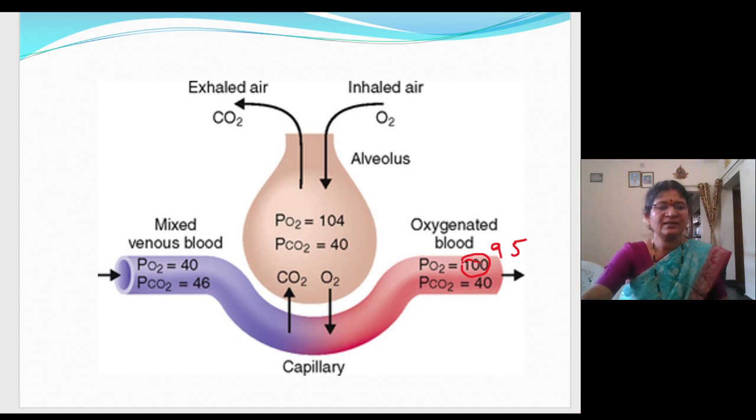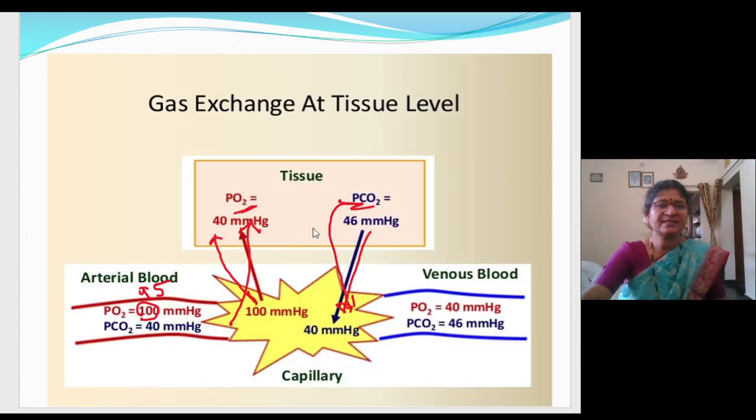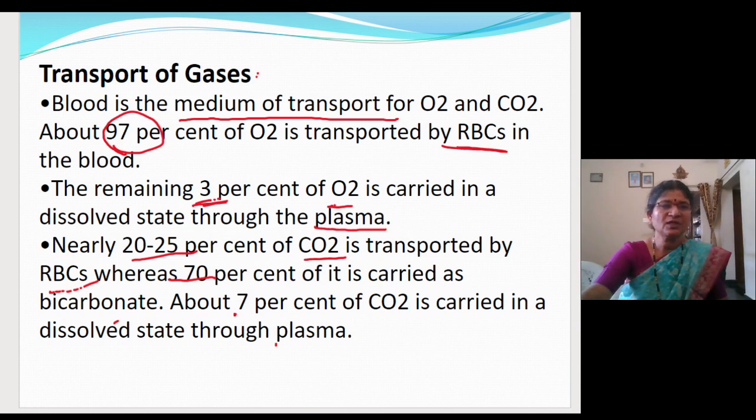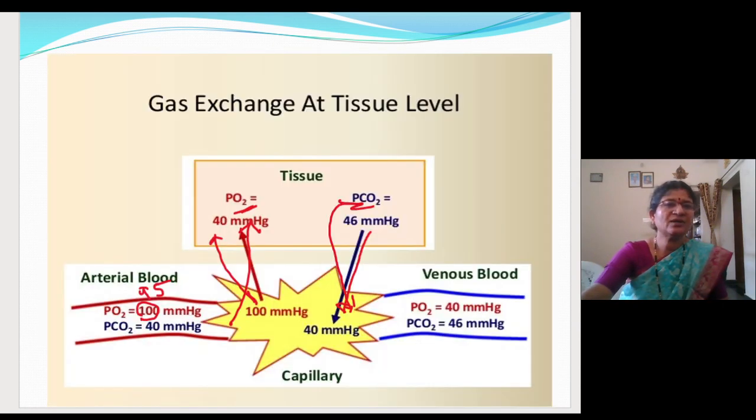And the second diffusion, or the second exchange, you have studied, is the exchange of gases at the tissue level. So in the tissue, the concentration of oxygen is less compared with that of carbon dioxide. So oxygen from the blood enters into the tissue, and carbon dioxide from the tissue will enter into the blood for the exhalation. So these two things I told.